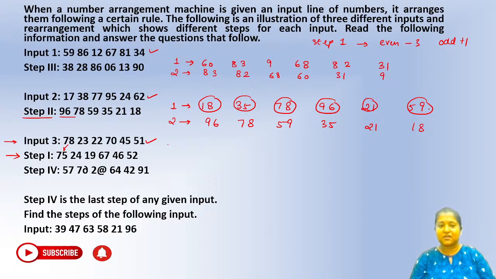Okay, similarly for this one you can write down what will be the step number 2. Just write it in the decreasing order. So you can again see 75, right?